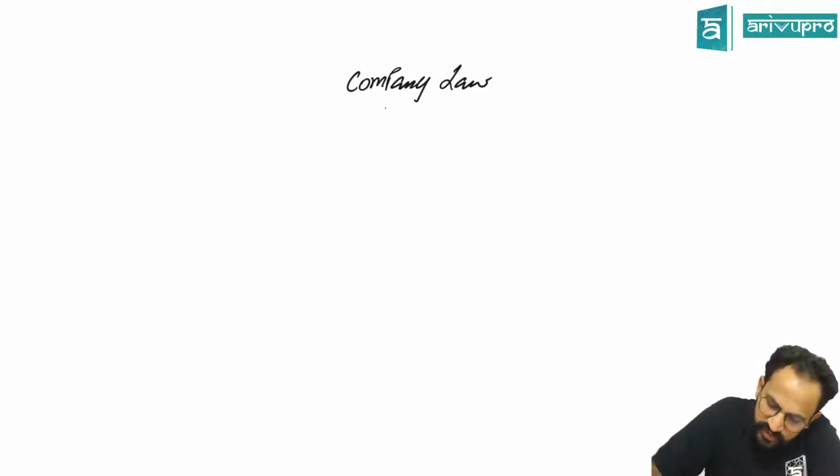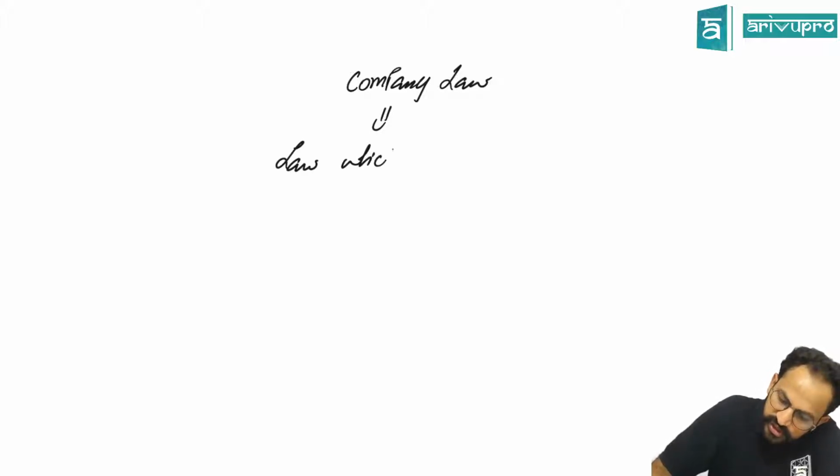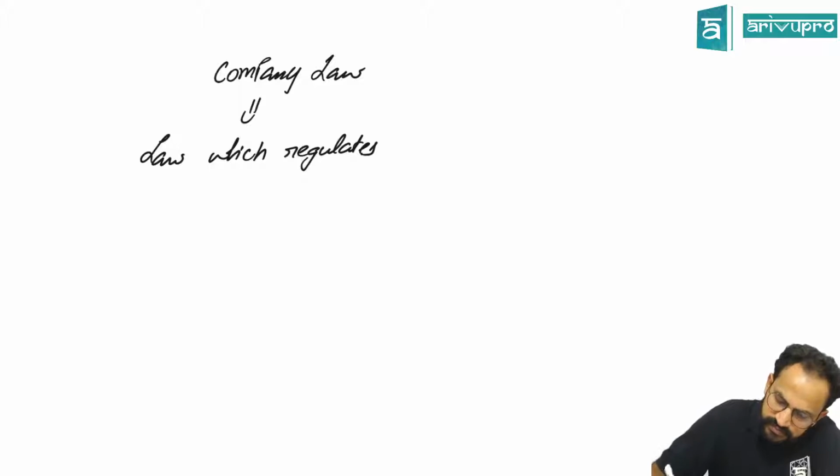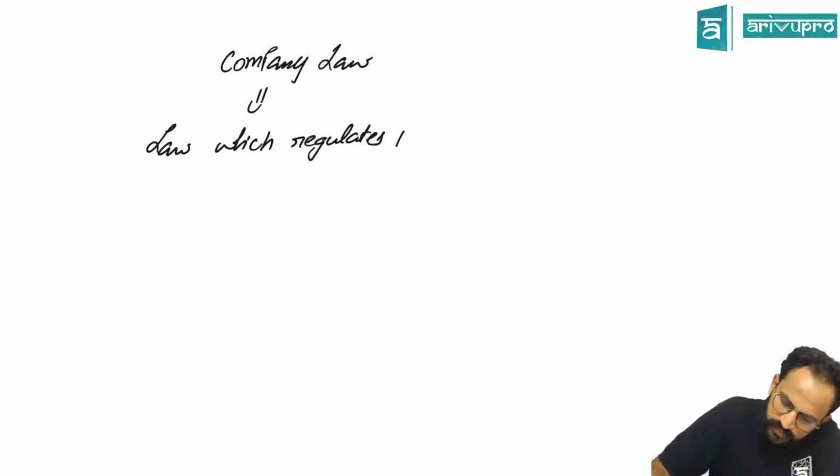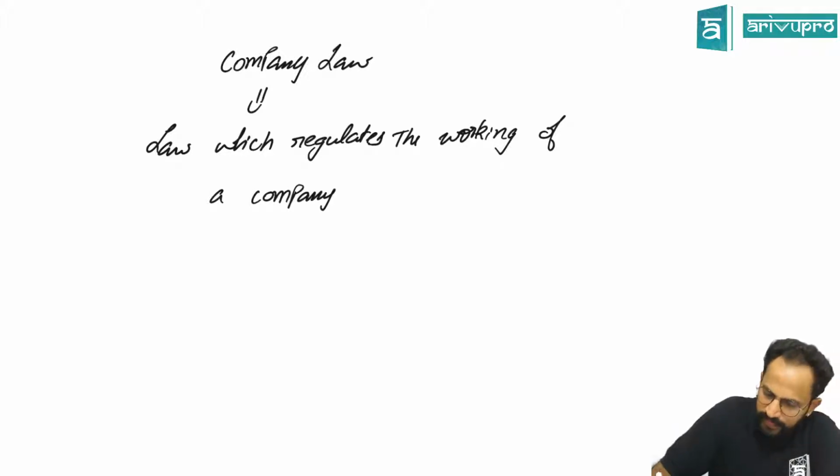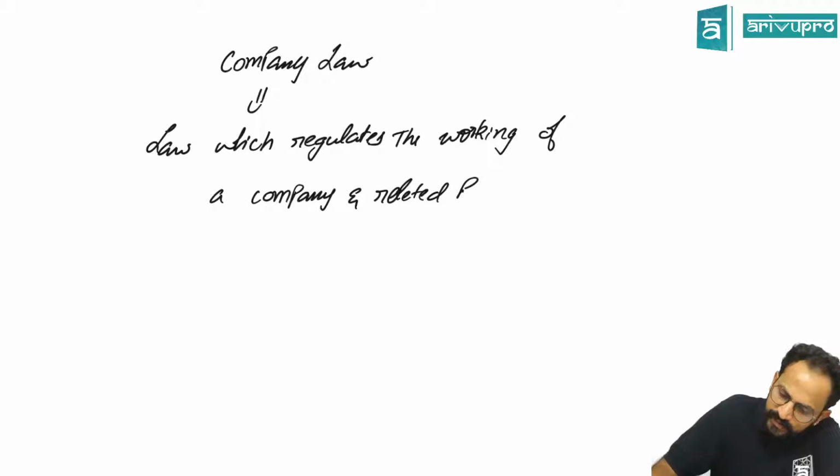Company law is a law which regulates the working of a company and related people.